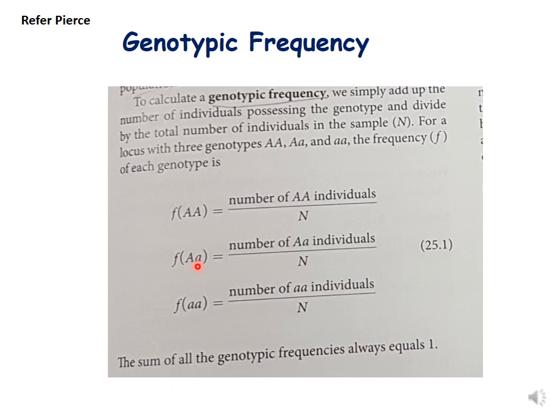This will be the number of homozygous recessive individuals upon the total number of individuals. When we add all these, the genotypic frequency will always be equal to 1. In simple terms, this is p square plus 2pq plus q square, where p square represents homozygous dominant individuals, q square represents homozygous recessive individuals, and 2pq represents heterozygous individuals.